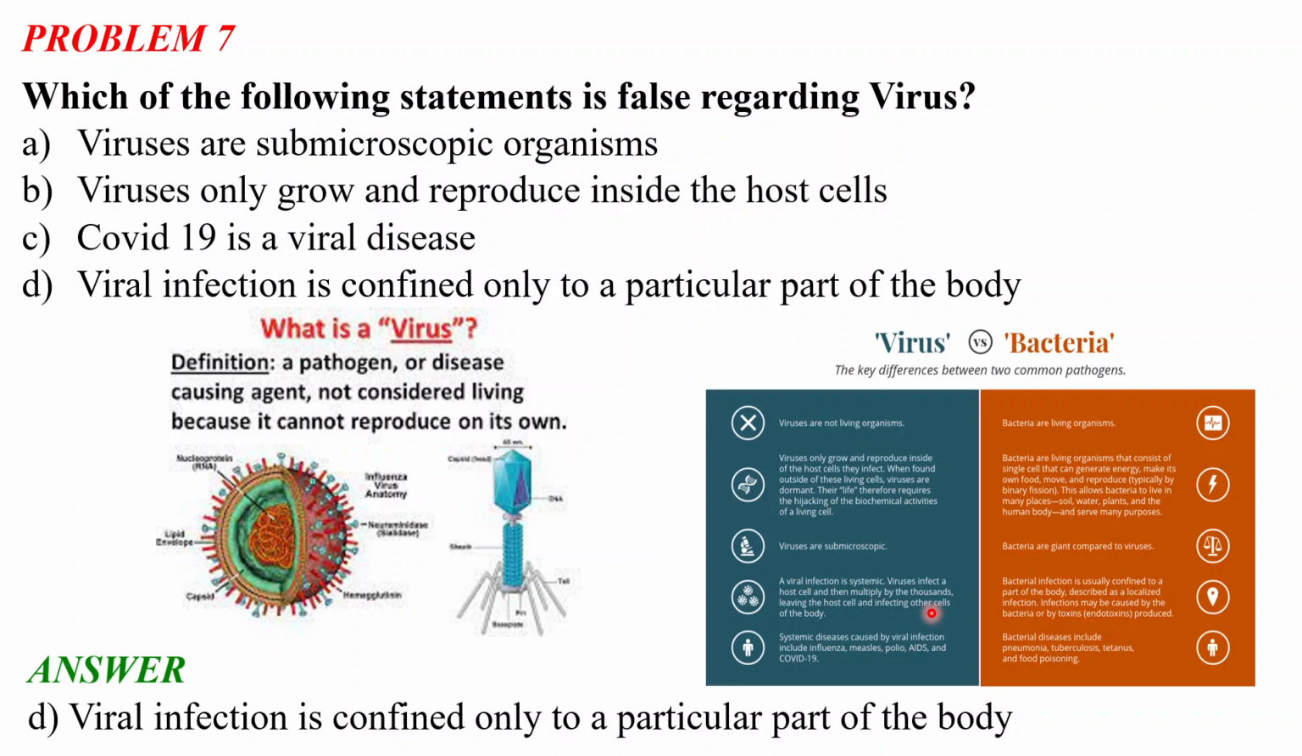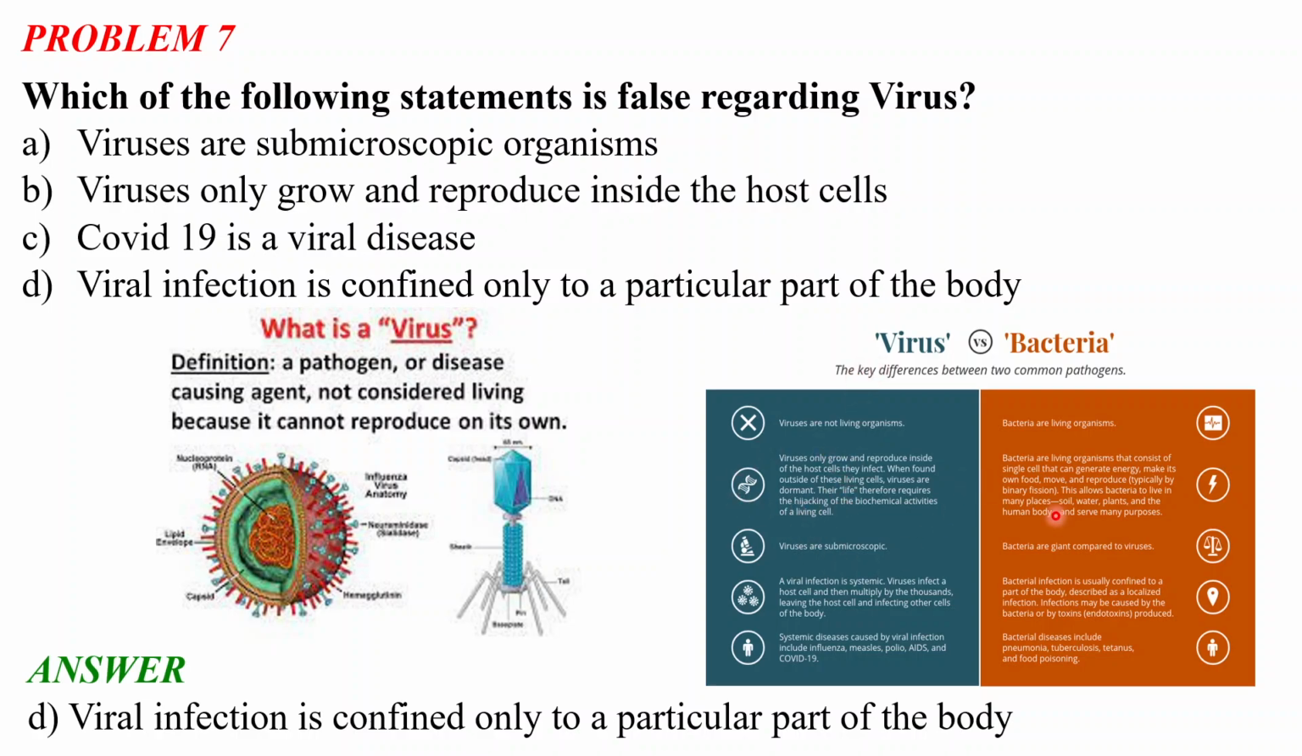The systemic diseases caused by viral infection include influenza, measles, polio, AIDS, and COVID-19. And the bacterial diseases include pneumonia, tuberculosis, tetanus, and food poisoning. There is also another reason why we cannot have one antivirus-antibacterial drug: viruses use the body's own mechanism. So it is very difficult to form a drug molecule for viruses, but for bacteria it is actually easier.